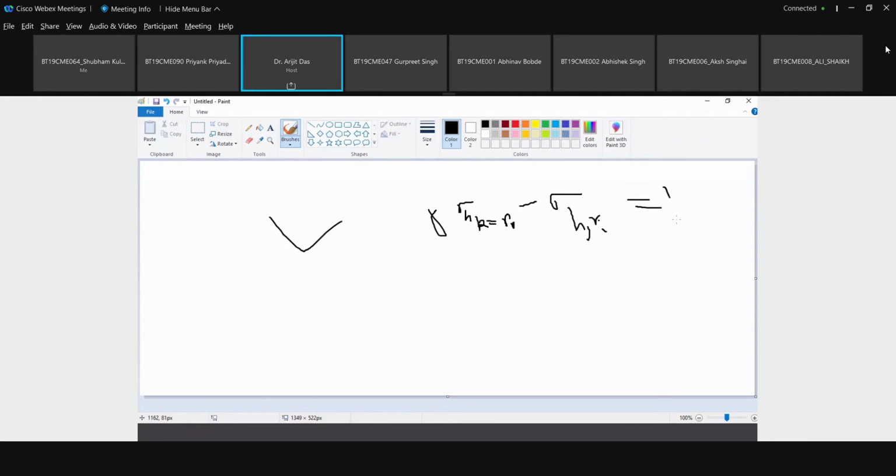Now this value is given as 250. Sorry, this is Ri. Sorry, this is Ri. This is R naught. So this value is given as 250 minus, you have to calculate that value, and this is nothing but 50. So at R naught, it is given as 100 megapascal.